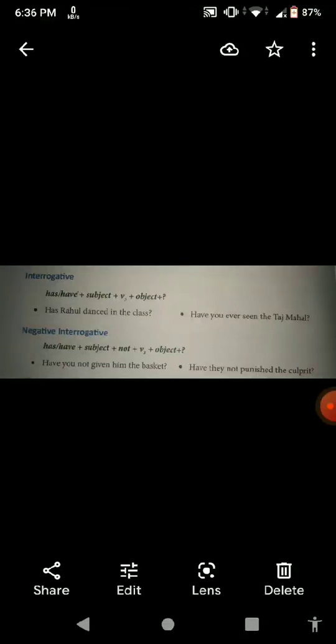Now see, has or have, then subject, then V3. So, has Rahul danced in the class? Have you ever seen the Taj Mahal? And as you can see here, the interrogation mark or question mark has been put.